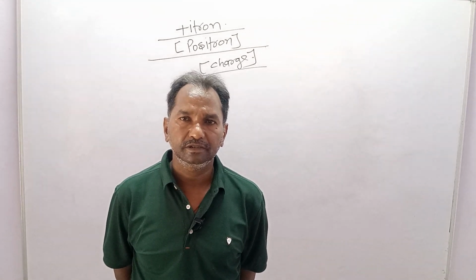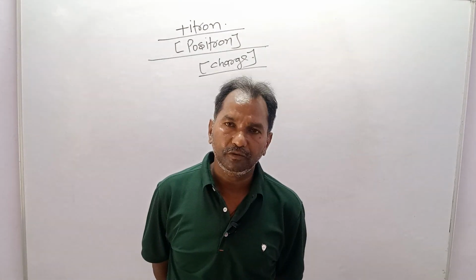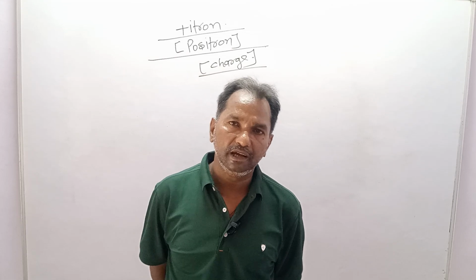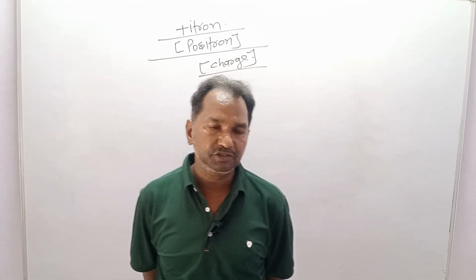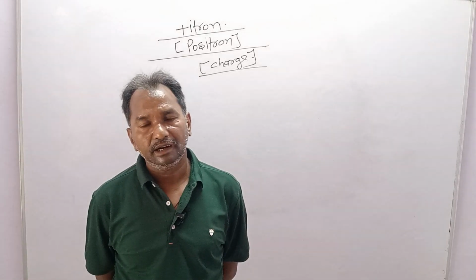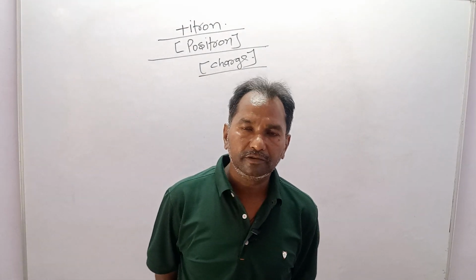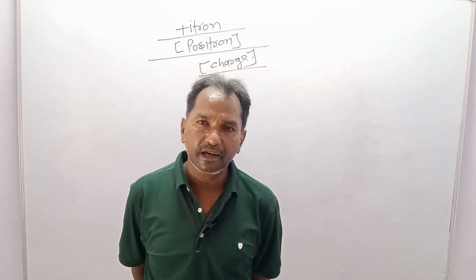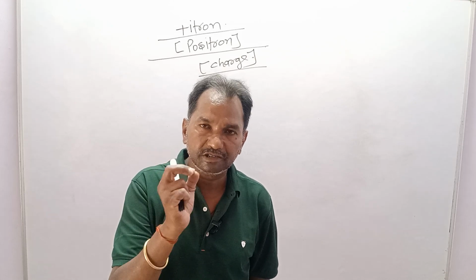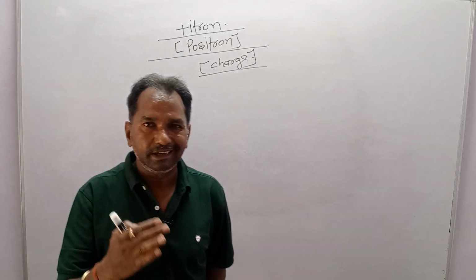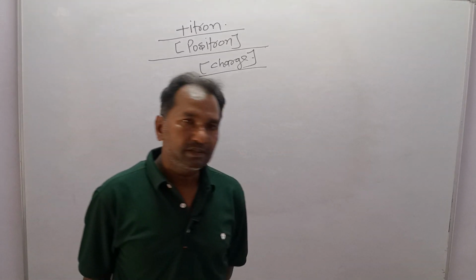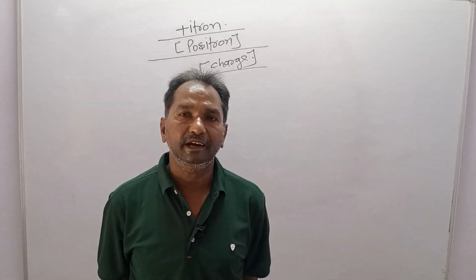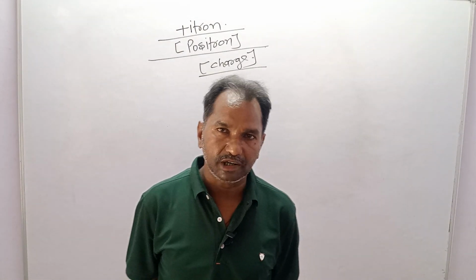This is a branch of physics we are going to study called electromagnetism. Actually, electricity has two parts. One is electrostatics and another is electromagnetism. Electrostatics is that part of physics in which we study the behavior of a static charge. If a charge is static, then what can it do? That we study. So the first part of electricity, electric charge, that is electrostatics, we are going to study.